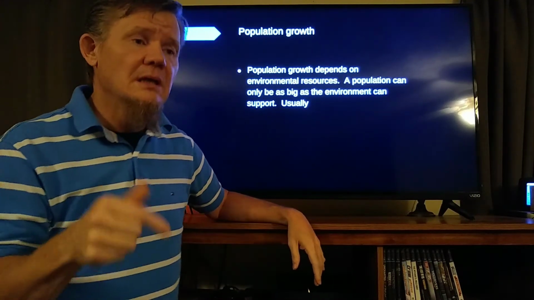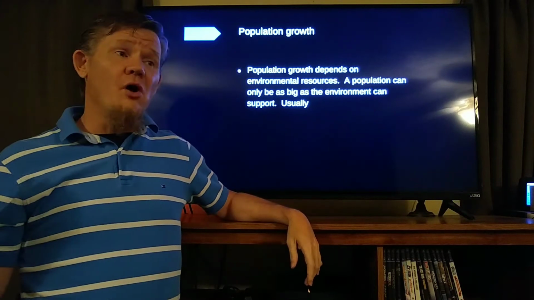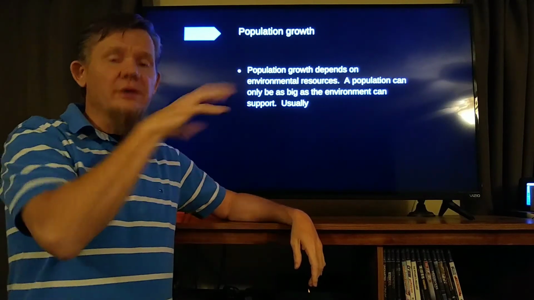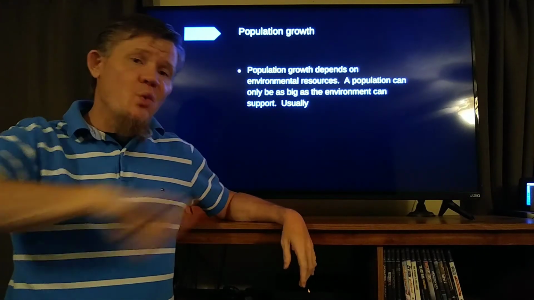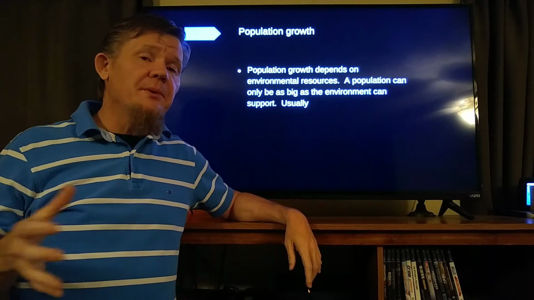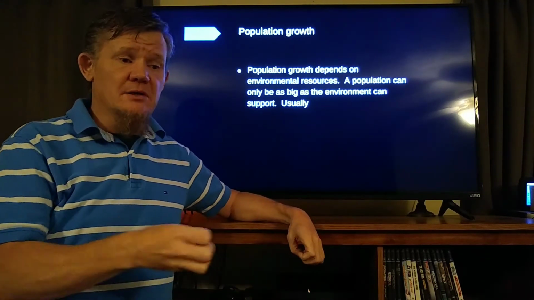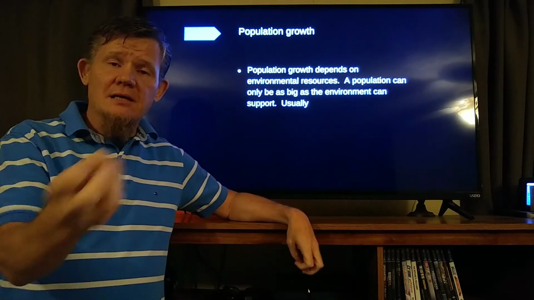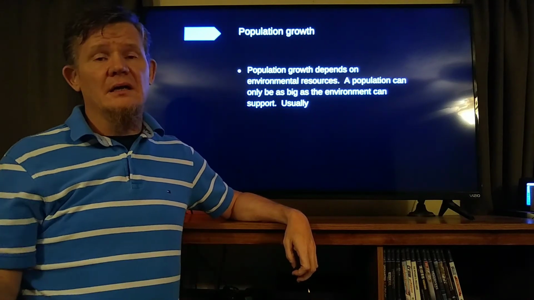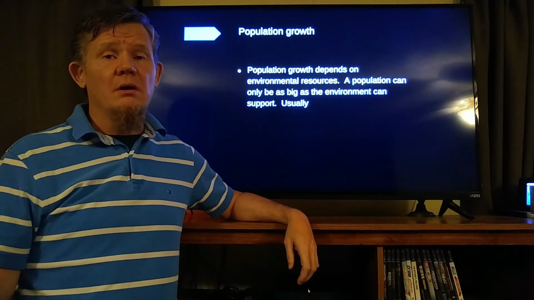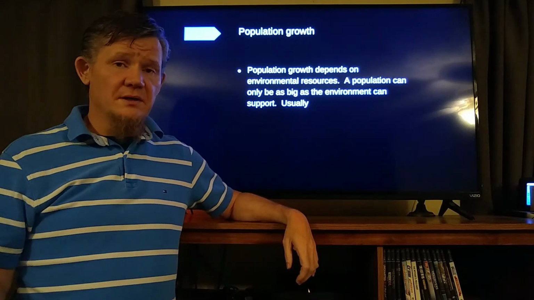What's going to happen is that they're going to fight because there's not enough food. They're all going to get weak. Some will get enough food, but not most. And it won't be just 12 that die. It's probably going to be more like 15 or 20 of them that are going to die, because when they're hungry and tired, they're more susceptible to disease. Any kind of underlying health problem that they might have, they're going to be more likely to die from it because they don't have enough food, they don't have enough energy.